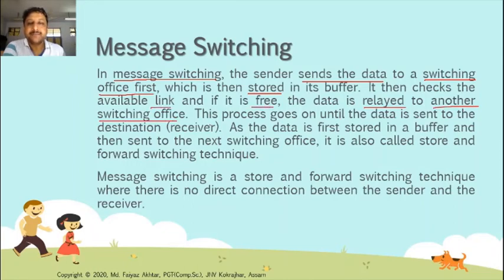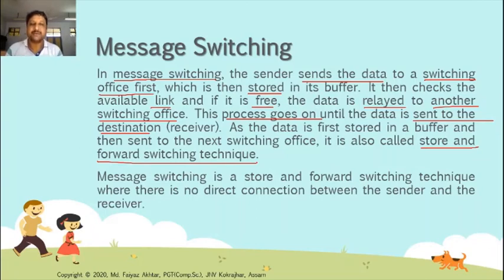This process goes on until the data is sent to the destination node. As the data is first stored in a buffer and then sent to the next switching office, message switching is also called the store and forward switching technique.